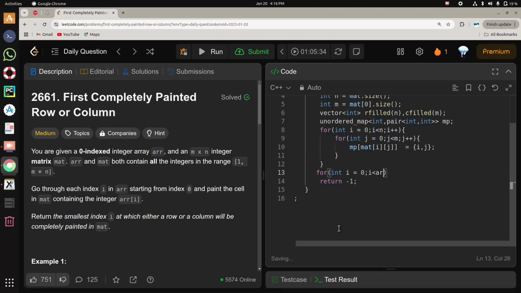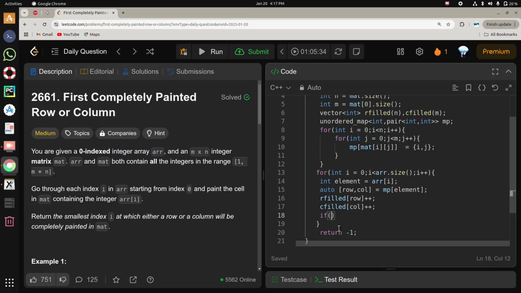So for int i = 0, i less than arr.size, i plus plus, int element equals arr of i, and auto row comma column is equal to mp of element, and we will increment the r filled of row by 1 and c filled of col by 1.